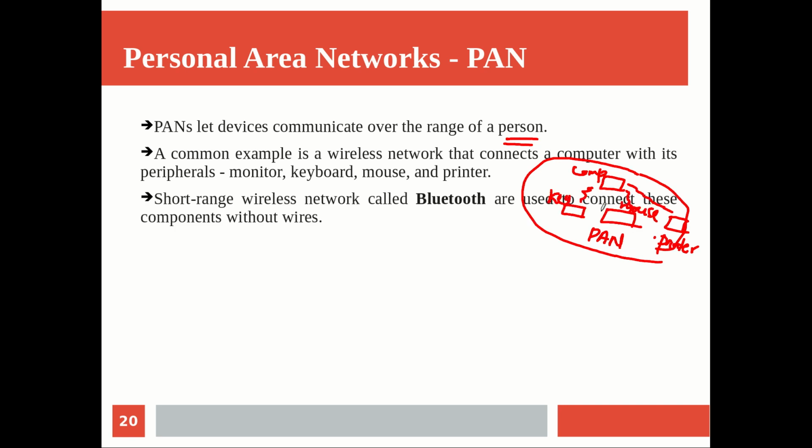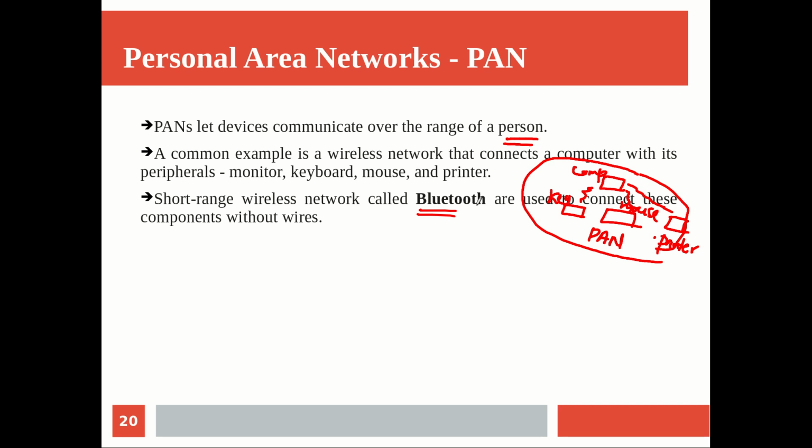Now you will be wondering how this communication is happening over short range, and what kind of signals are used. We have a short range wireless communication technology which you all are using, that's Bluetooth technology, using which this is possible, right? Those who have already used a wireless mouse and keyboard will know this.